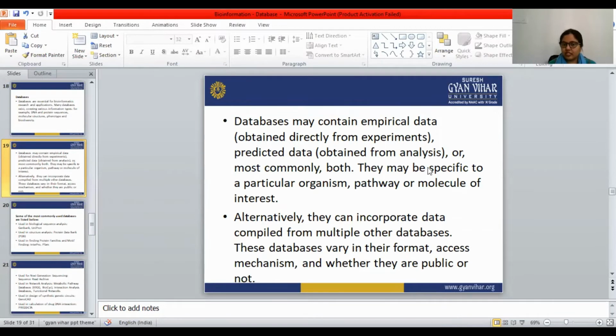They may be specific to particular organisms, pathways, or molecules of interest. Alternatively, they can incorporate data compiled from multiple other databases.